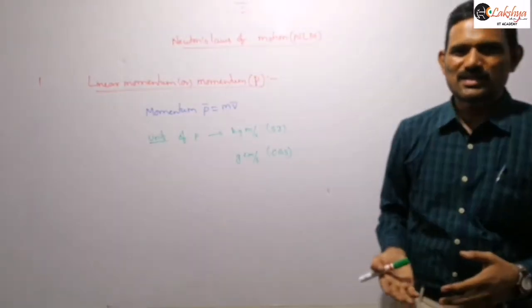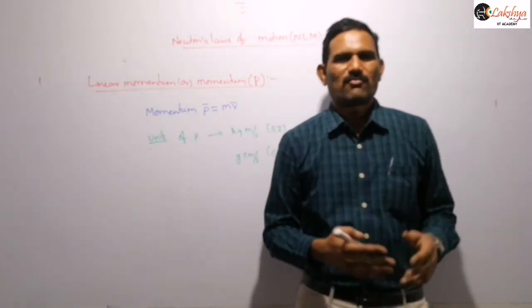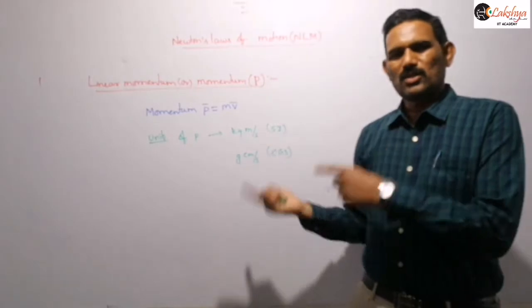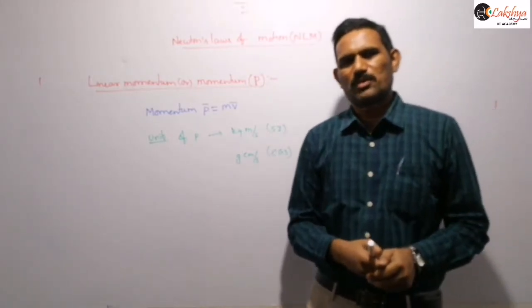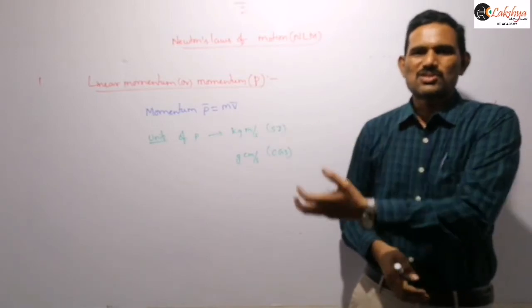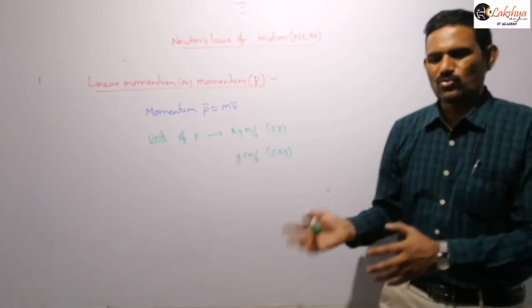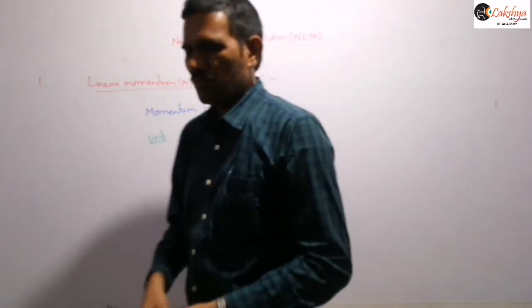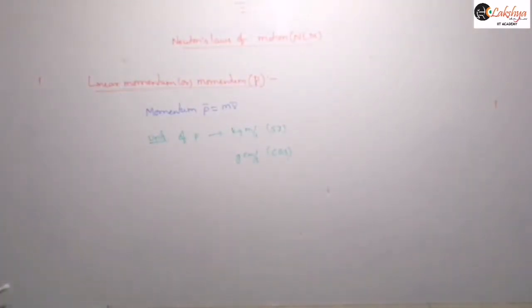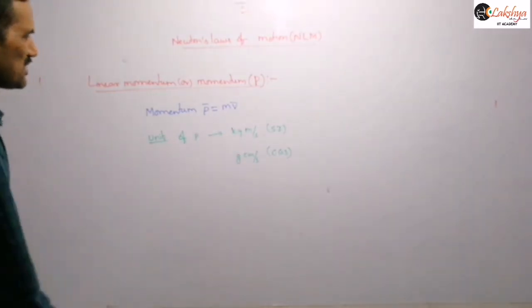If the body is at rest, then the momentum of the object will be 0. Whenever the body is moving, only then is it associated with momentum. That means it gives the information about the motion of the object. Whenever an object is moving, it possesses certain momentum, and it is given by the product of mass and velocity.